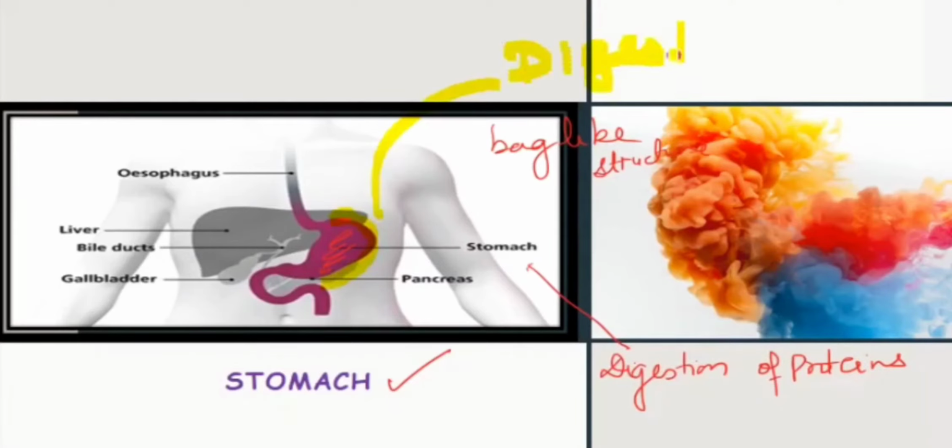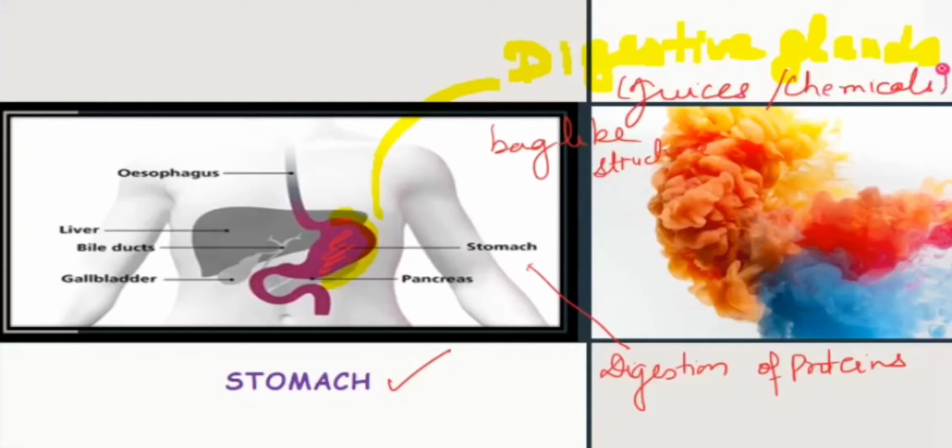These digestive glands produce juices, meaning enzymes or chemicals, which help to break the food into a simpler form. Proteins get broken down.